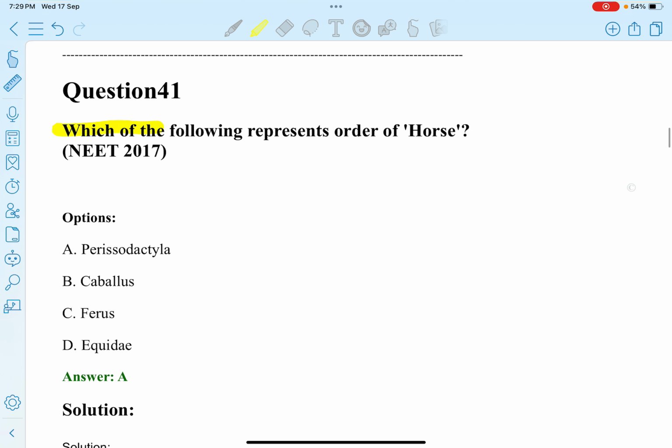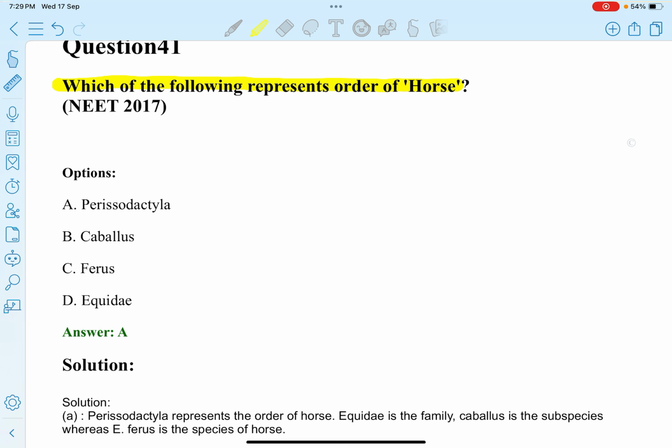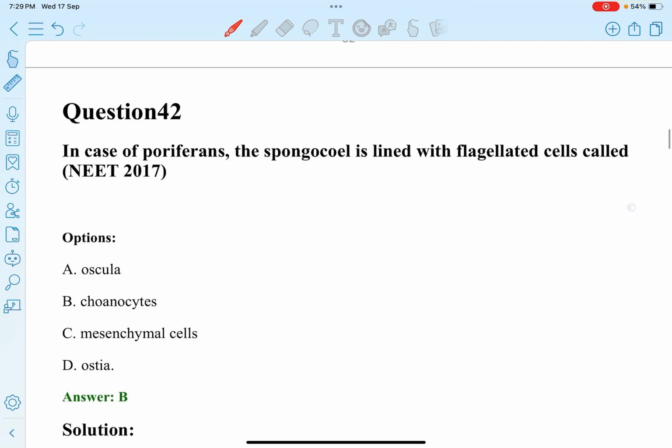Next question. Which of the following represents the order of horse? Option A, Perissodactyla. B, Caballus. C, Ferus. D, Equidae. So, Perissodactyla represents the order of horse.